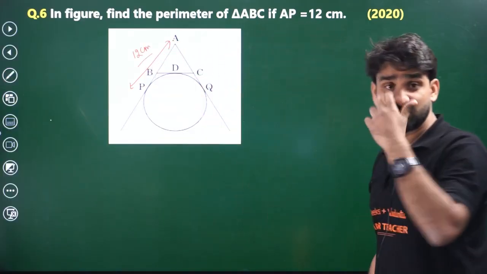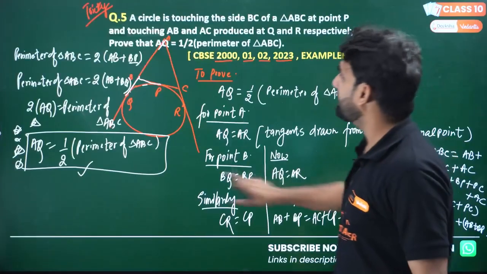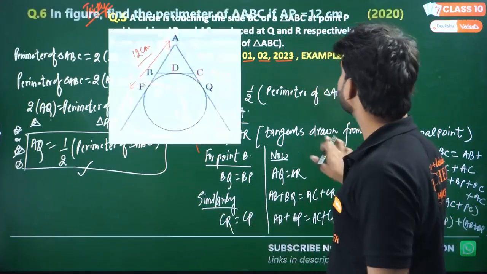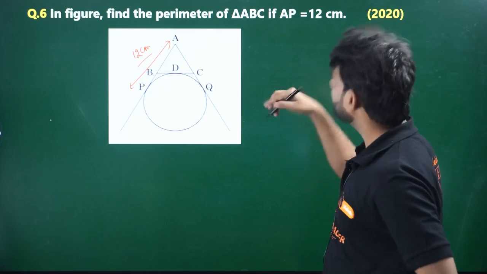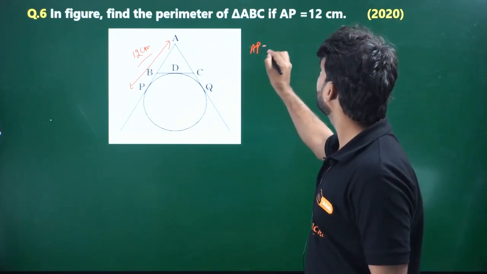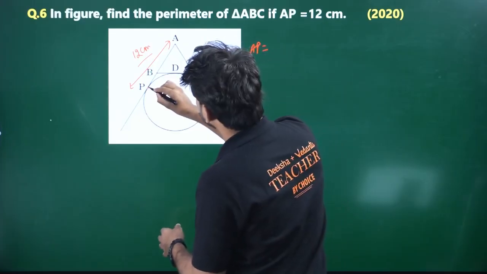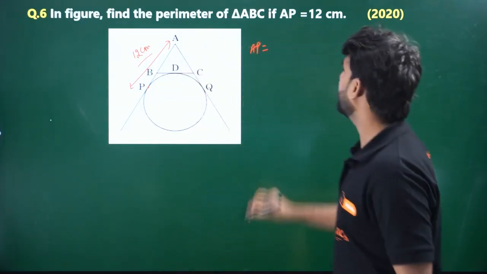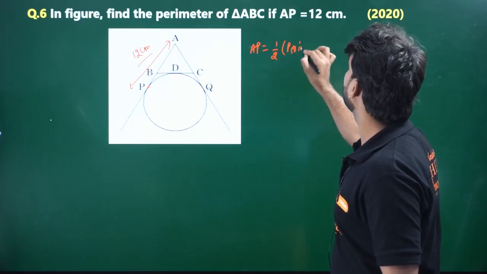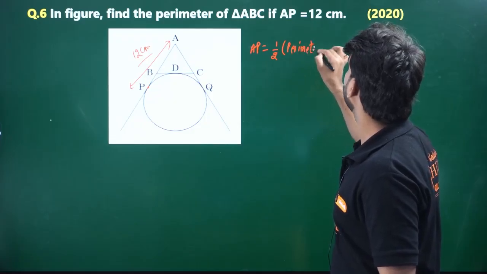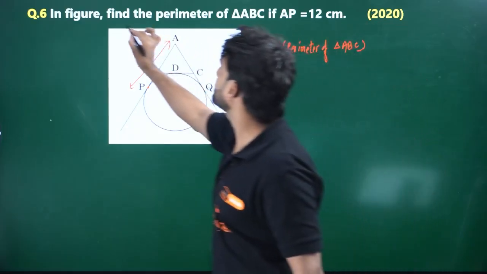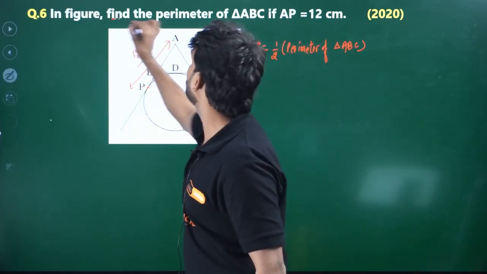We can solve this question by two methods. One, by using this formula directly. So this is AP. We all know AP is the tangent, and this is triangle ABC. So AP will be half perimeter of triangle ABC. And in this question we have to calculate the perimeter.